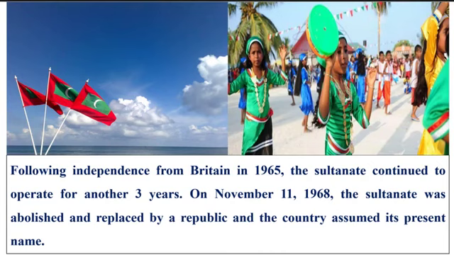Republic means power held by the people and their elected representatives. The country assumed its present name. Assume means to take on its present name.